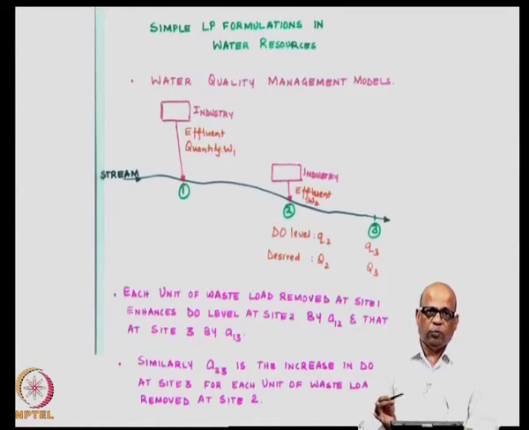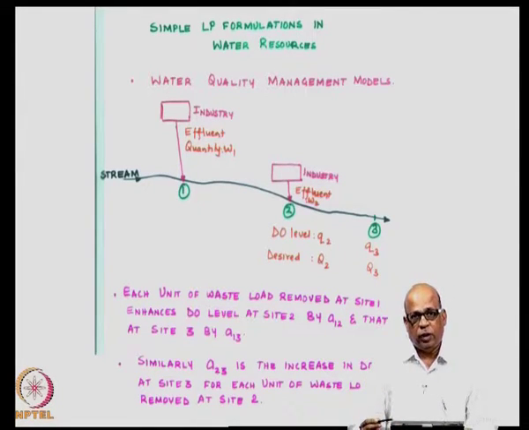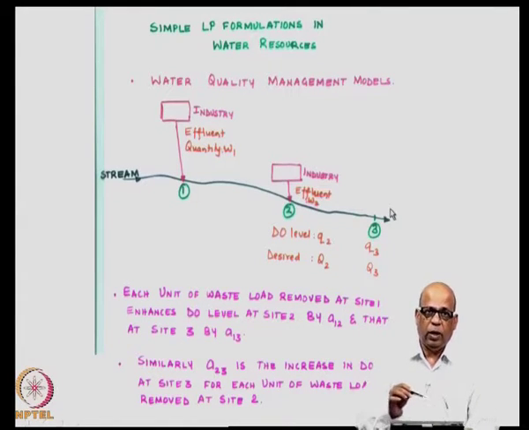Let us assume that all of these processes have been taken into account and we have one parameter which gives the amount of DO, dissolved oxygen, that can be enhanced at a particular location by providing a unit treatment at the upstream location. Let us say that we treat 1 unit of this effluent quantity W1, then the dissolved oxygen at this location will be enhanced by a certain amount. That is what we will define as the parameters A12 and A13.